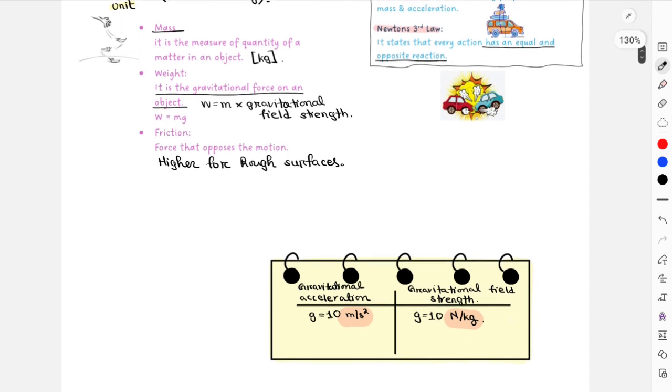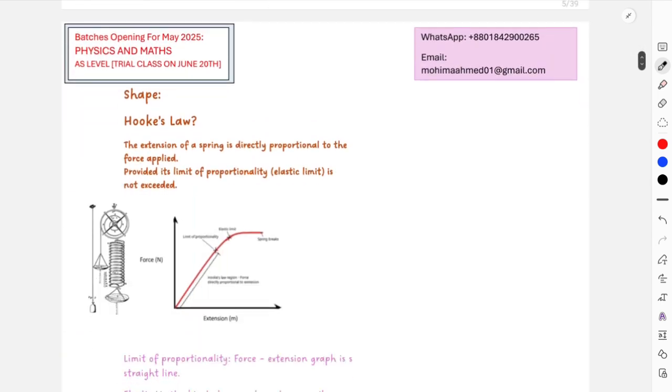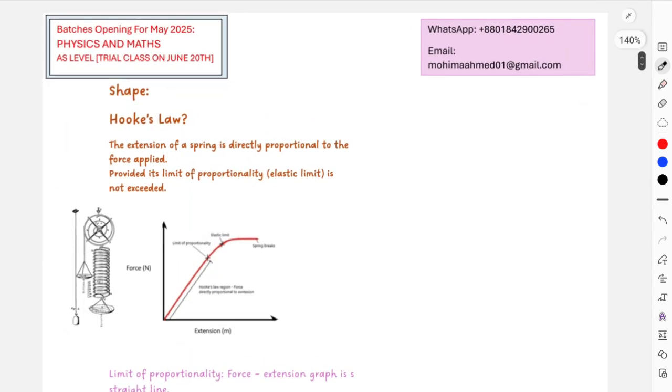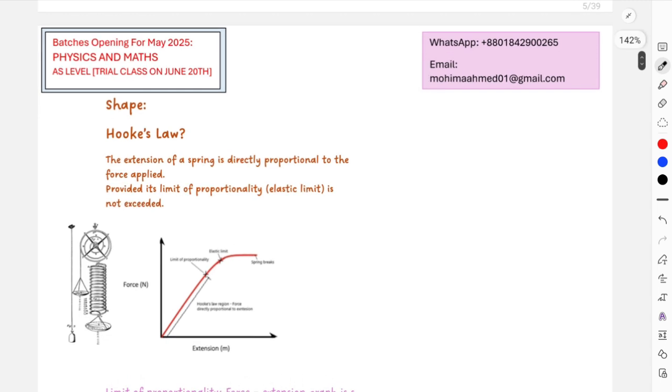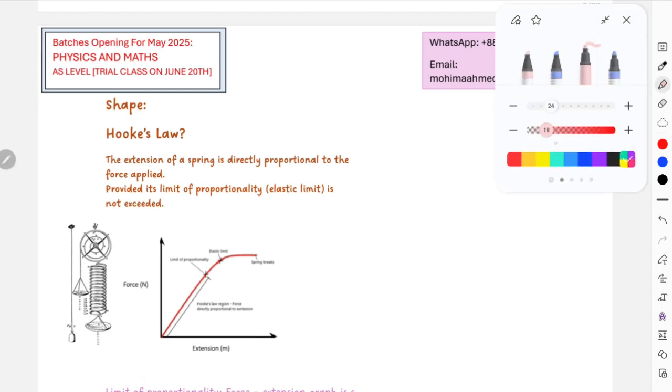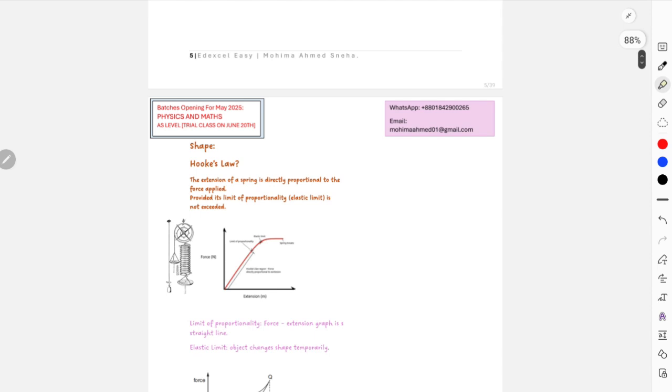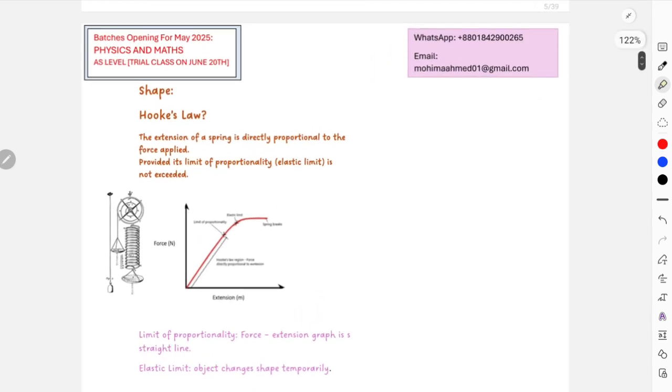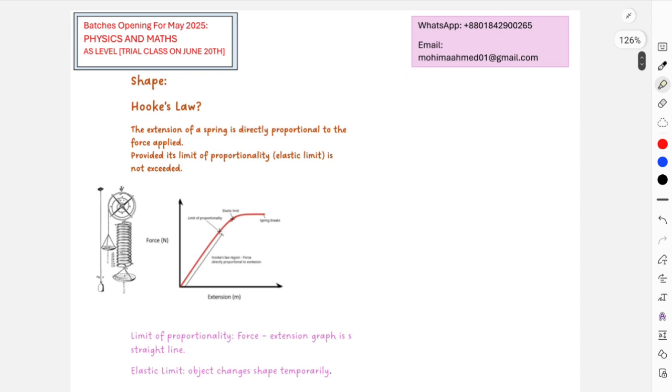So we'll move on. Then this is about shape. Shape contains Hooke's law. We obviously have to memorize Hooke's law. We also have to memorize definitions about elastic limit and limit of proportionality, and also understand the shape of this graph. Over here, Hooke's law states that extension is directly proportional to the force applied. This is extremely important.